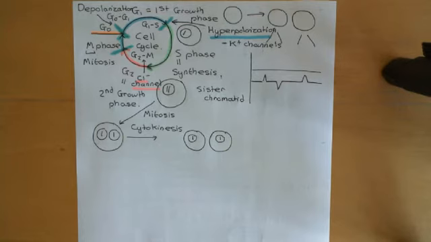We also saw how the electrical potential difference across the cell membrane fluctuates at different points going around the cell cycle, and this seems to play a role in getting you over certain checkpoints in the cell cycle. Again, ion channels are all involved in that.